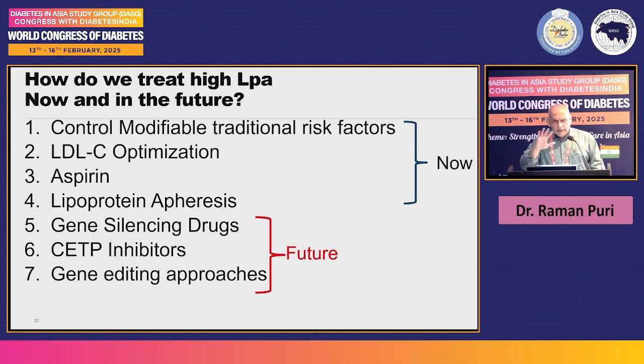There are 4 methods by which we treat lipoprotein A now. One is to control all modifiable risk factors, LDL cholesterol optimization, aspirin, and lipoprotein apheresis. This is the present scenario, how you treat. But the future will be gene silencing drugs, probably in a year or two, CETP inhibitors, and the gene editing approach. Of course, that will take much longer.